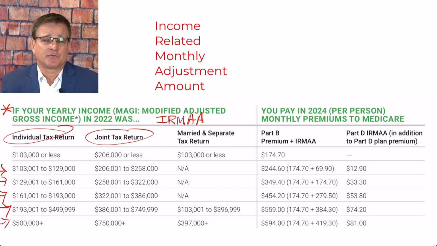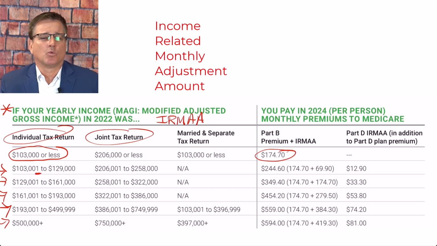For example, if you're single and your gross income, modified adjusted gross income, is $103,000 or less in 2024, then you'll be subject to a normal Part B premium of $174.70 per month. It comes right out of your Social Security check. However, if you earn $1 more, you will owe an additional $69.90 Part B premium and $12.90 Part D premium each month.